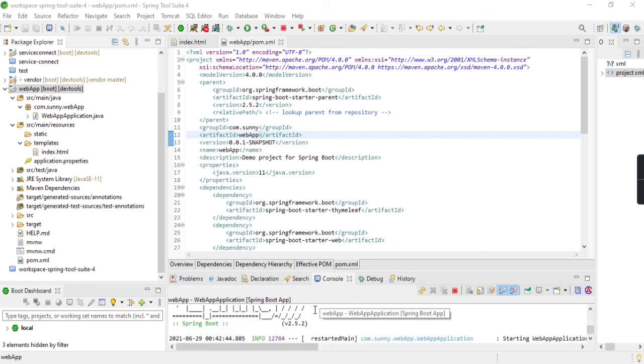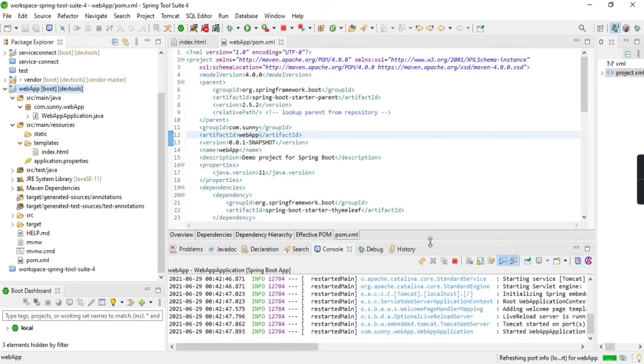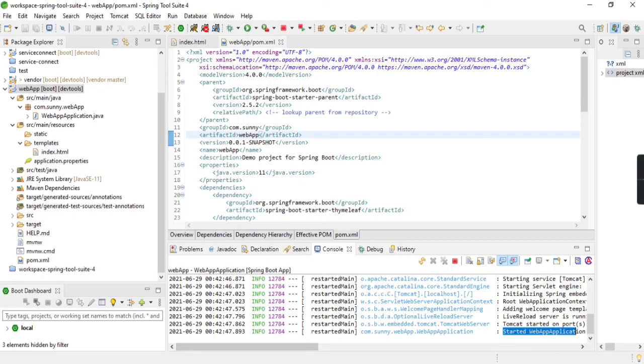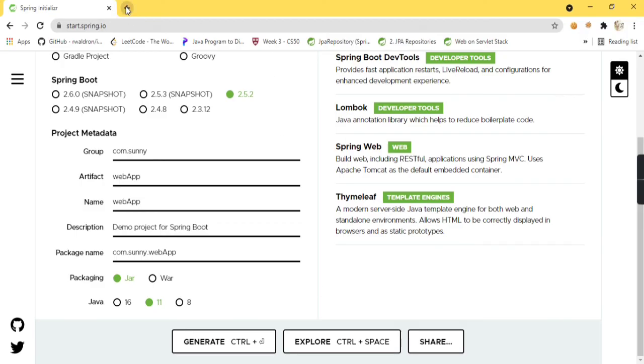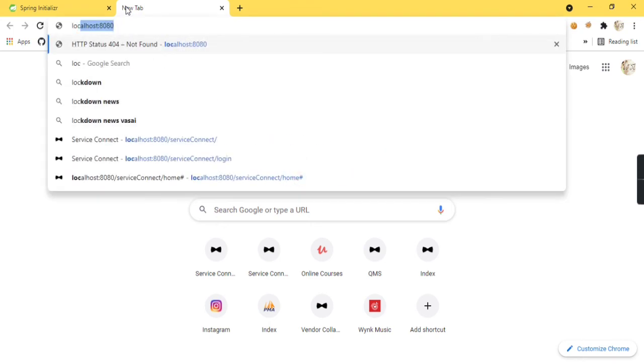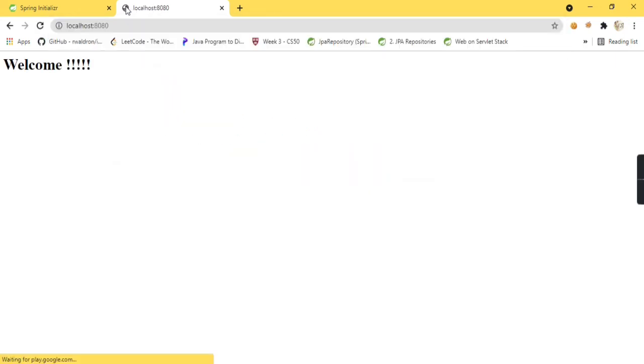Yeah, you can see the message down here. Yeah, you can see started web application. This message shows that the web application is successfully started. And to see, go to a web browser, type localhost colon 8080, click enter.